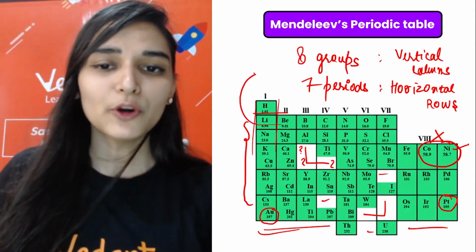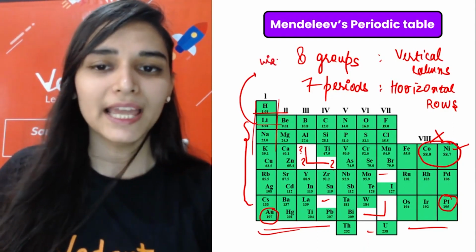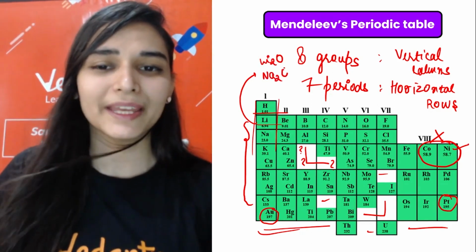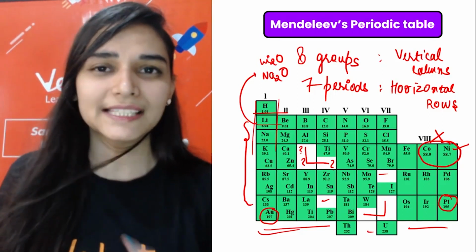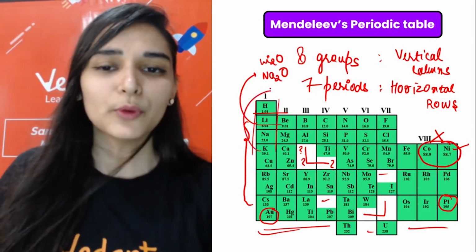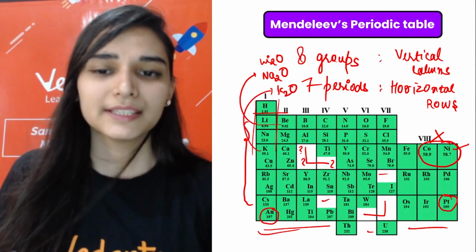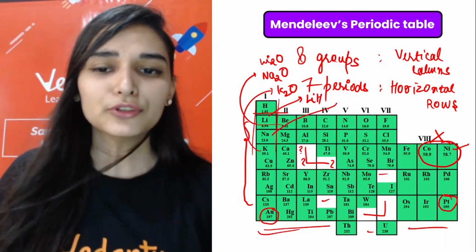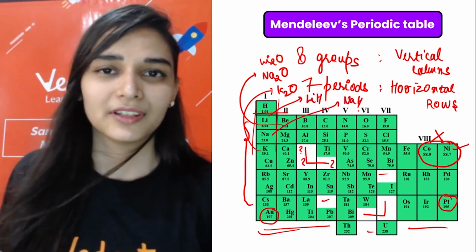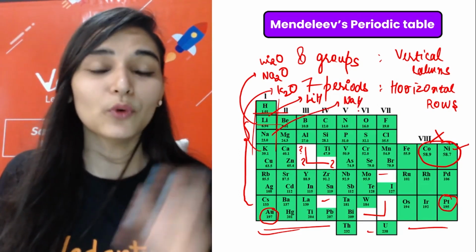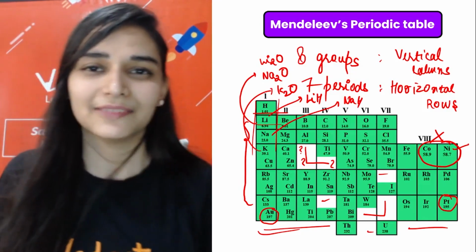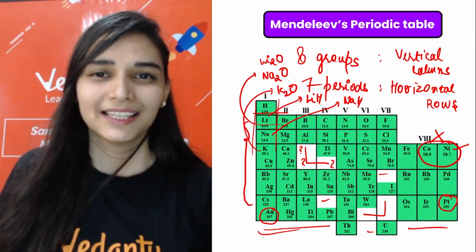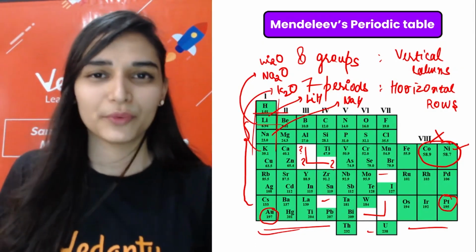Lithium oxide has the formula Li2O, sodium oxide is Na2O, and potassium is K2O. The same goes with the hydrides: lithium hydride LiH, sodium hydride NaH, and so on. So he was hinting at valency. Elements lying in the same vertical column have the same valency, which means they will have the same chemical properties.